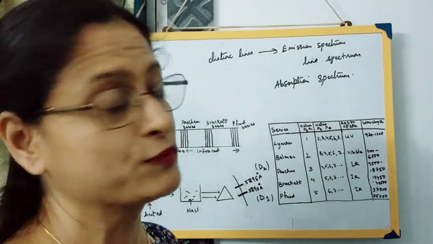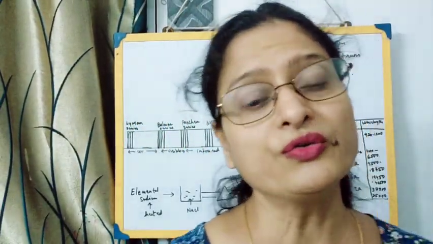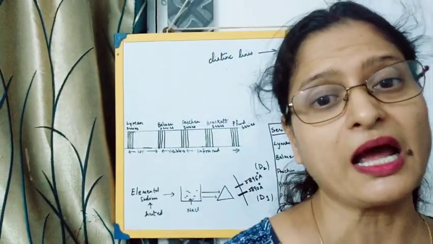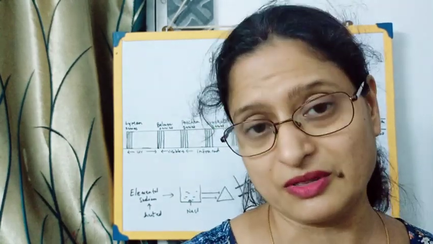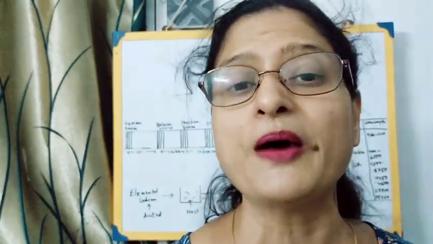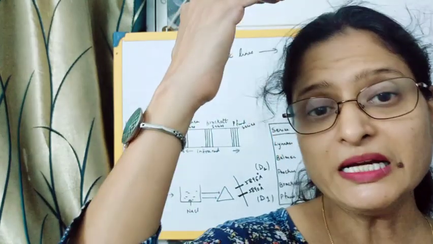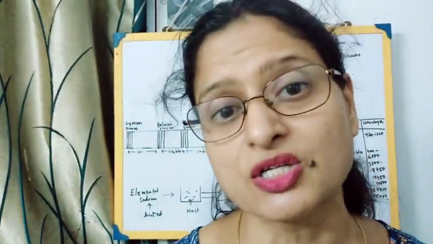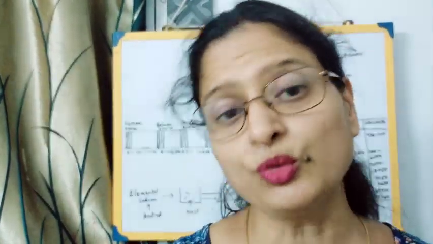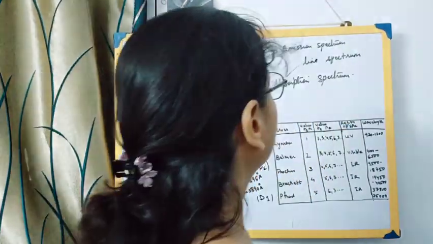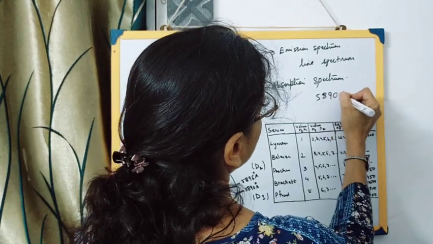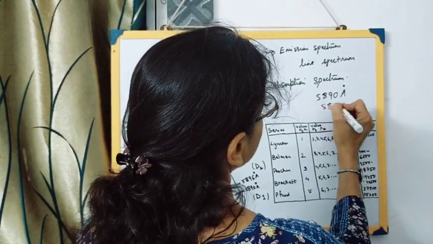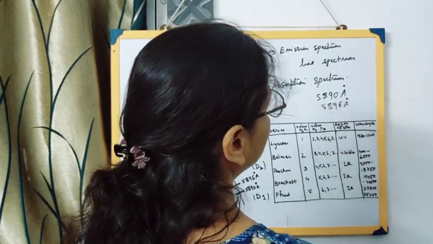Now, when do we get an absorption spectrum? Suppose you take elemental sodium, or sodium in the vapor state, and you heat that sodium and make the rays obtained pass through the prism. You will get distinct lines in the yellow region corresponding to two different wavelengths, that is 5890 angstrom and 5896 angstrom. That is obtained in the yellow region.